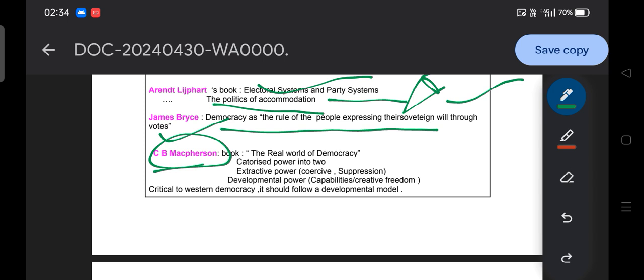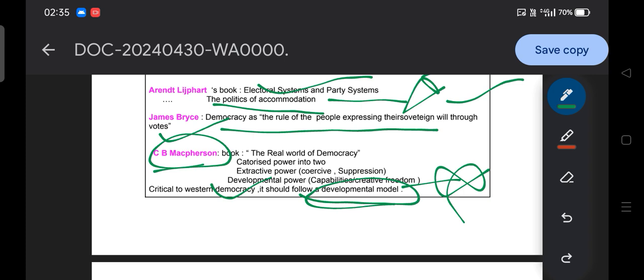But on the other hand, developmental power means the government should be capable enough. Our institutions, for example the Election Commission of India, the judiciary, the executive, should be enhanced and strengthened so that they are able to meet the needs of the people. That is developmental power, that is capability and creative freedoms. He is critical of western democracy, and says it should follow the developmental model.